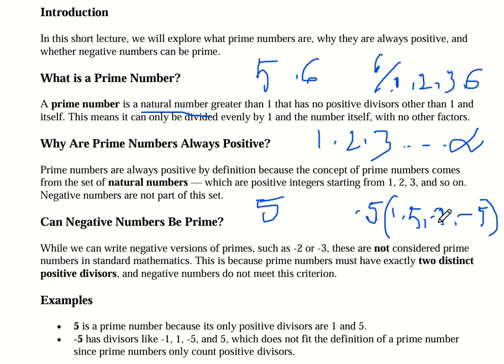So, according to the definition of the prime number, we see that a prime number is always divisible by 1 and the number itself.